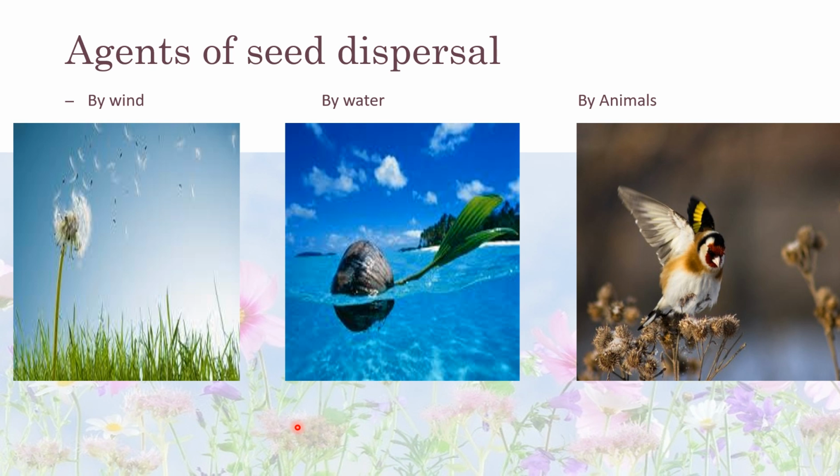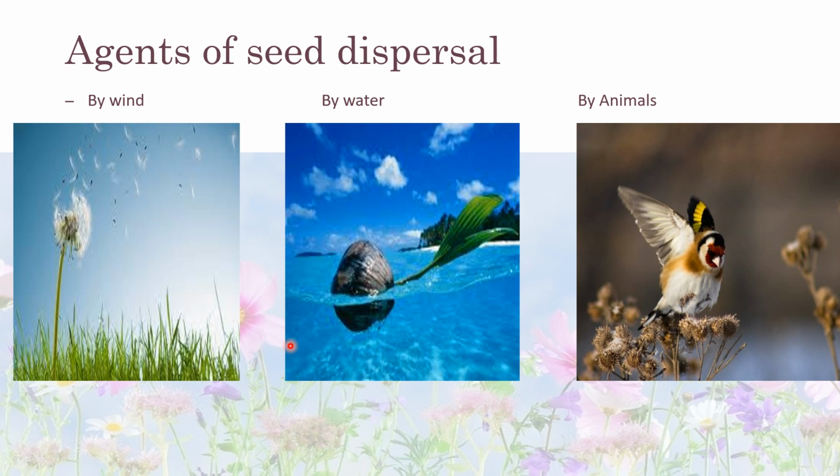Now, agents of seed dispersal. There are three main agents of seed dispersal. First one is wind, second one is water, and third one is animals. Seeds dispersed by wind are small and light in weight. They have hair and float in the air. They are lightweight, so they can flow in the air easily. The examples are sunflower and cotton.